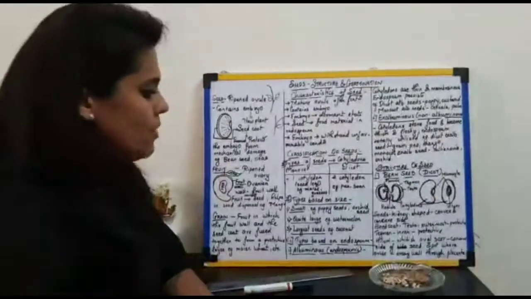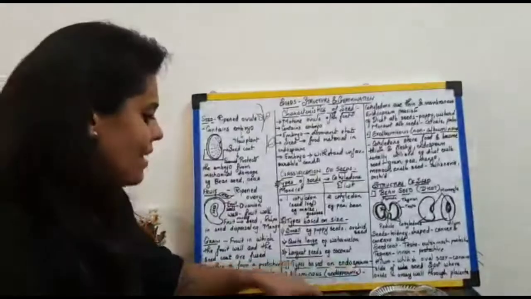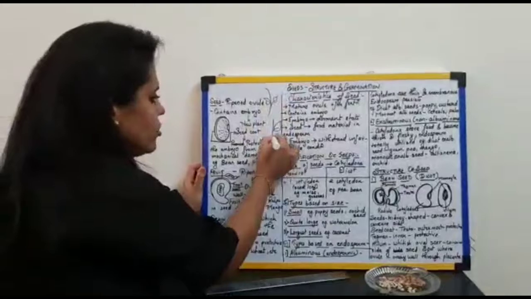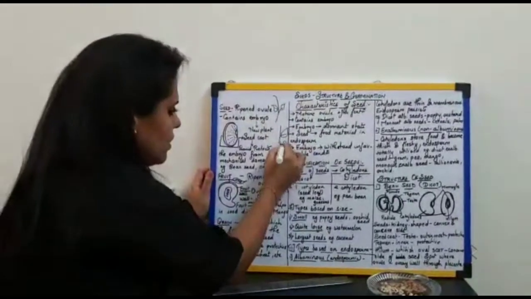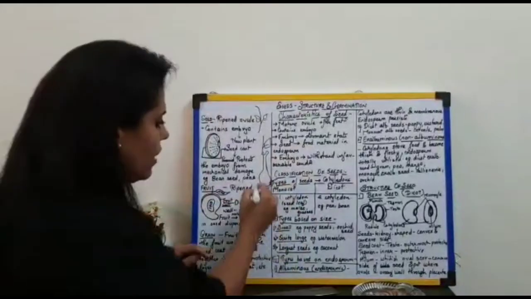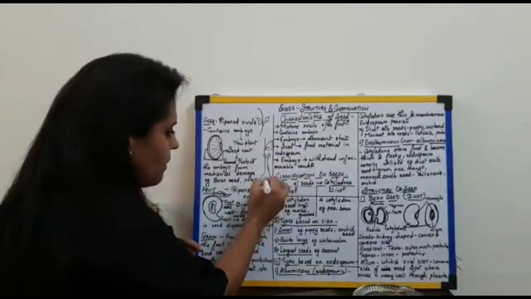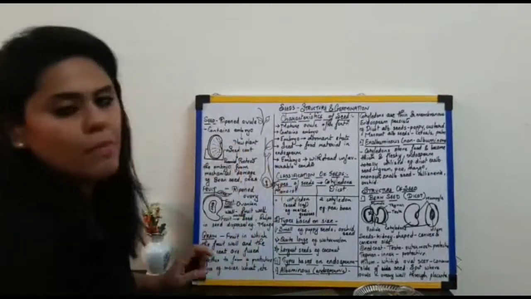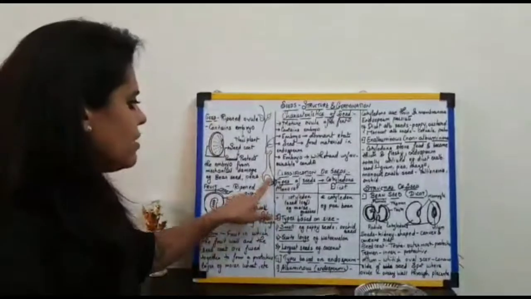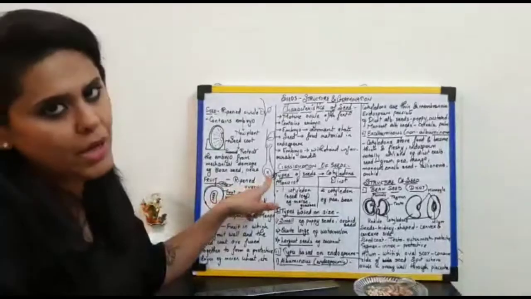Types which are based on the presence or the absence of the endosperm. Now, as you all know, and as we learned in the structure, I would just draw it here. Please try to recollect. This was the structure of the ovary. Here was the ovule. Here your zygote was formed, here your endosperm was formed. If you all remember, okay. Now, endosperm generally is nothing but required for the nourishment of the growing embryo.